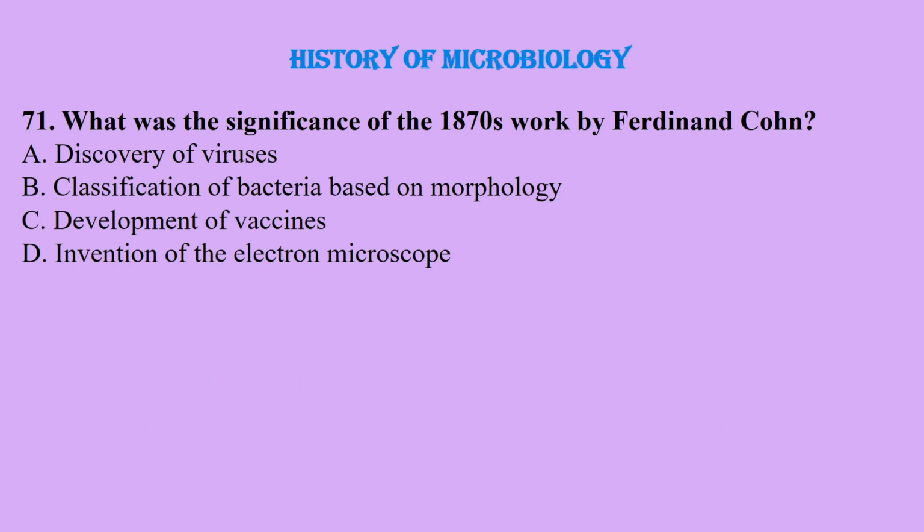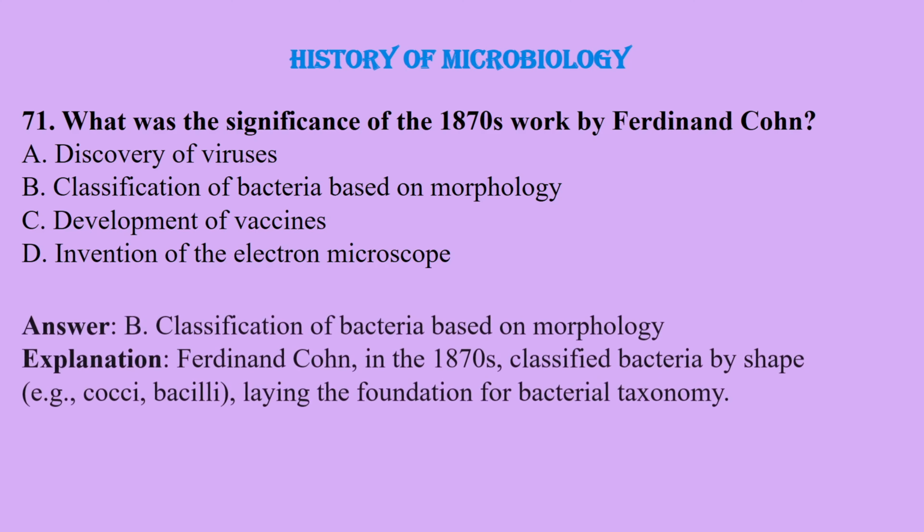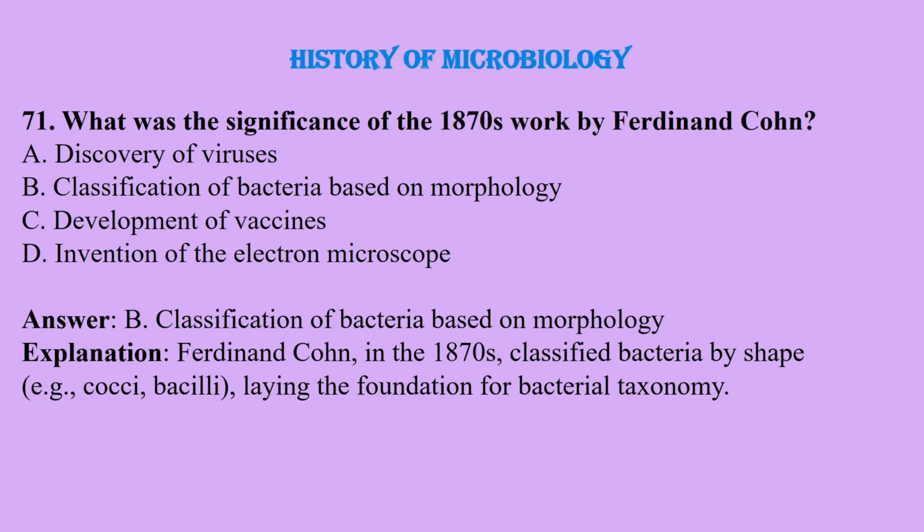Next question is, what was the significance of the 1870s work by Ferdinand Cohn? Discovery of viruses, classification of bacteria based on morphology, development of vaccines, invention of the electron microscope? And the correct answer is classification of bacteria based on morphology.